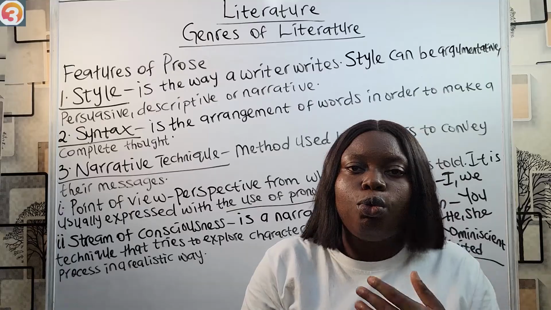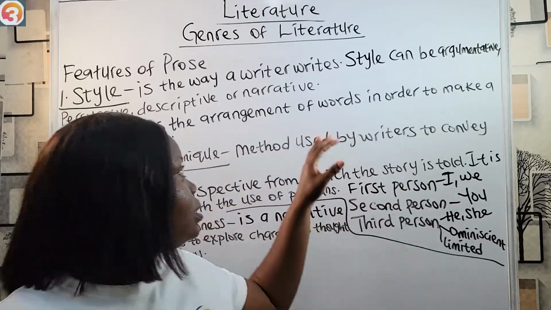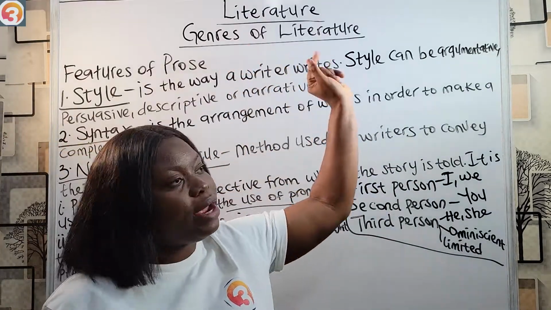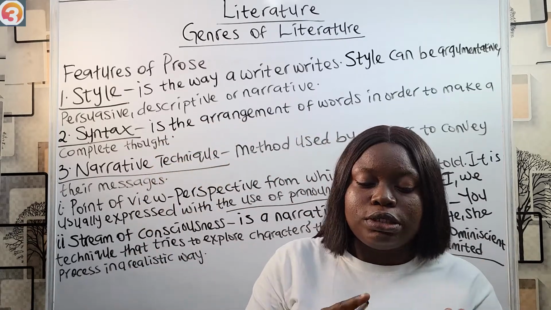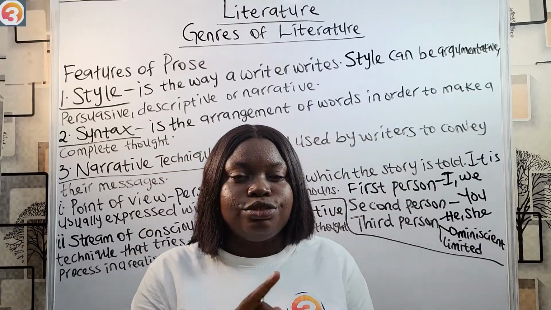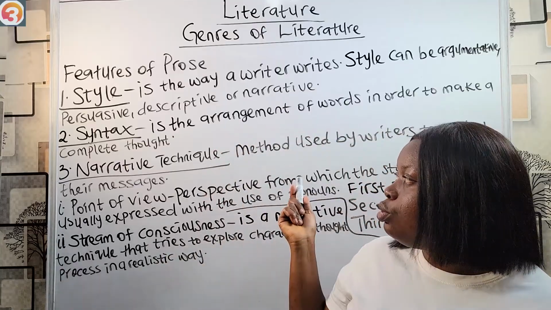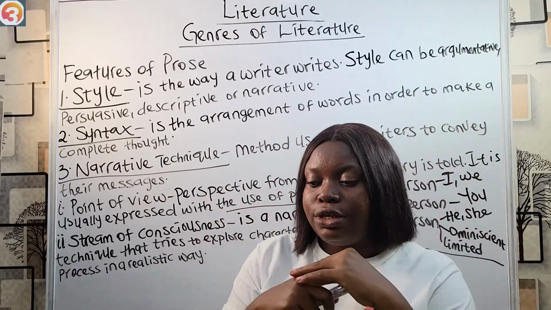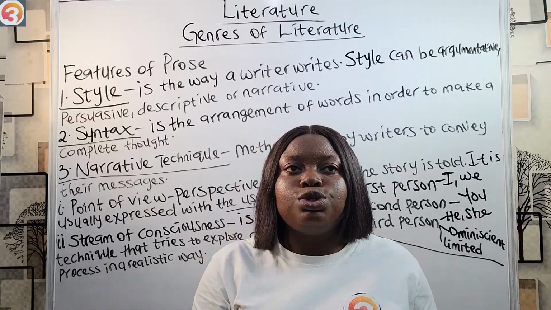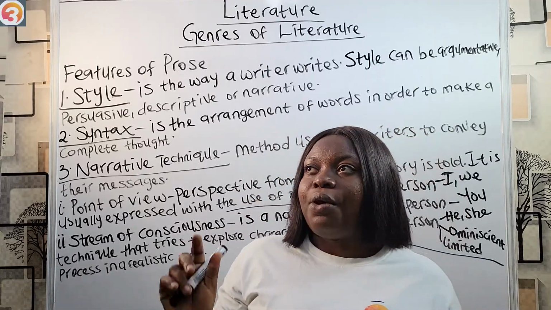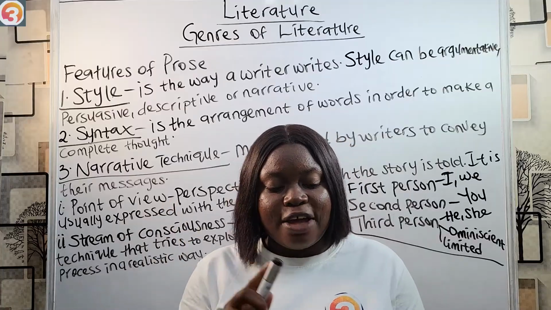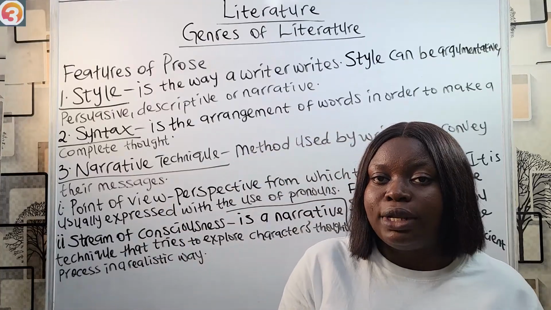So to recap all we did, today we started looking at genres of literature, where we said there are three major genres: prose, poetry, and drama. Today we started with prose, and we defined prose as a genre of literature that deals with writing in structured sentences and paragraphs. Under prose, we have fiction, non-fiction, and faction.